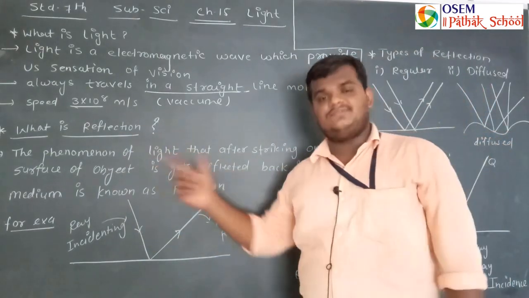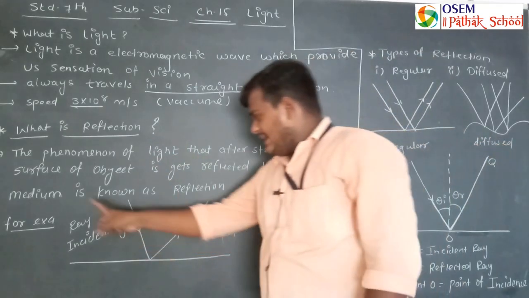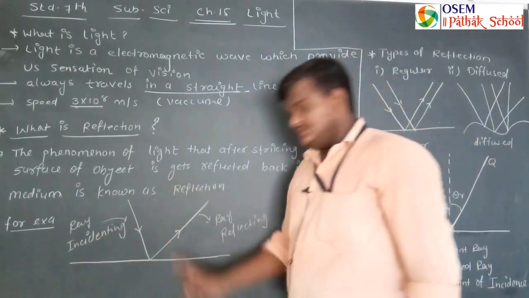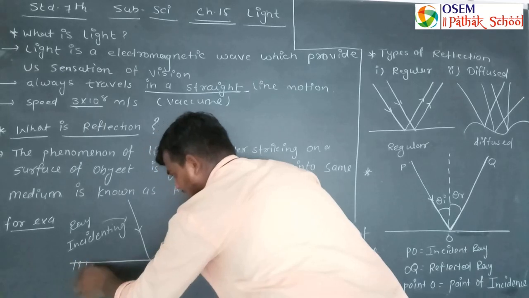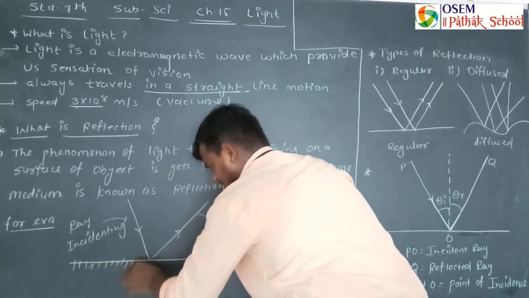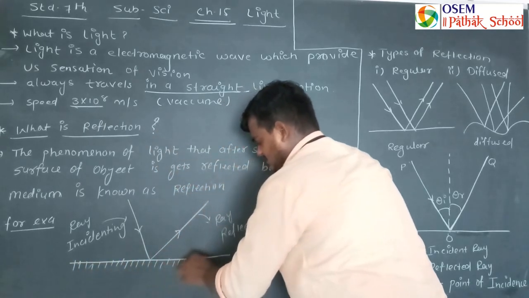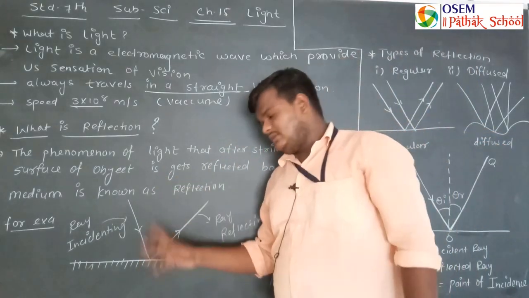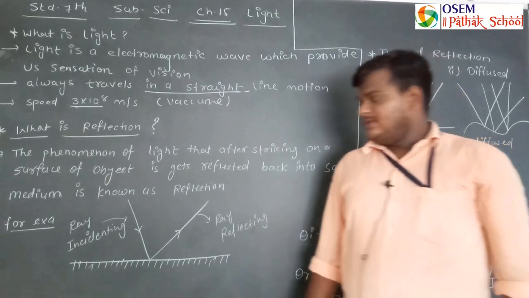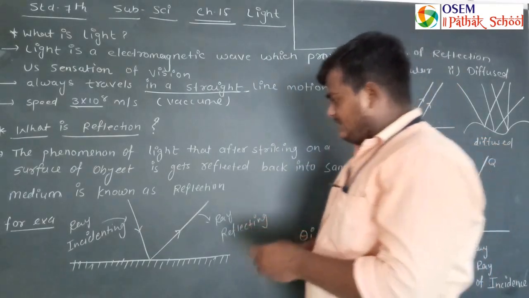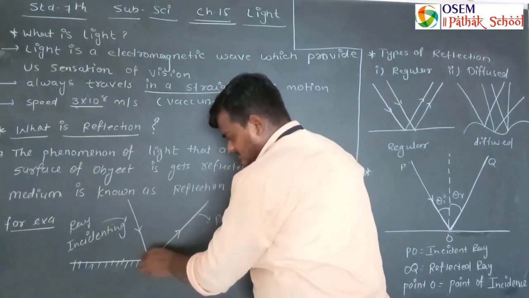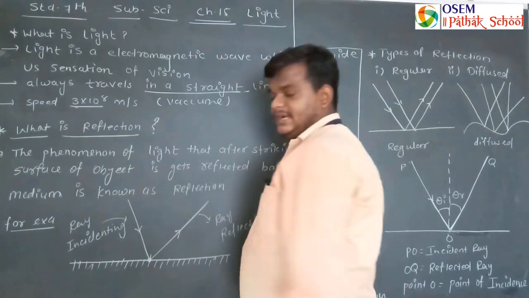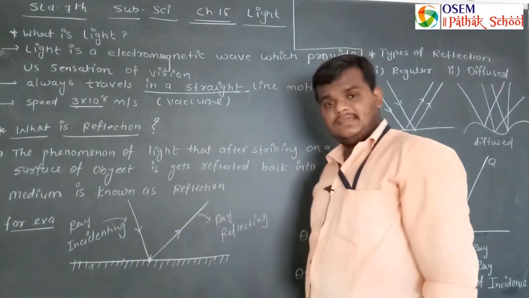This is reflection. Here in the diagram this is shown to you. This is your object, and it is non-transparent, meaning light cannot pass through the material. So when the ray of light strikes the surface, this is the point at which the light ray is striking.